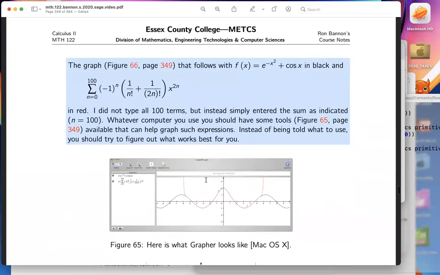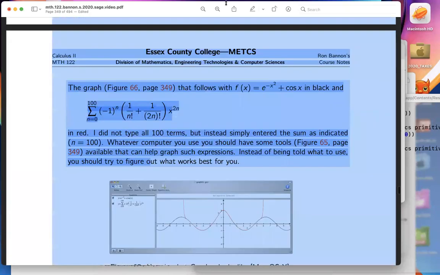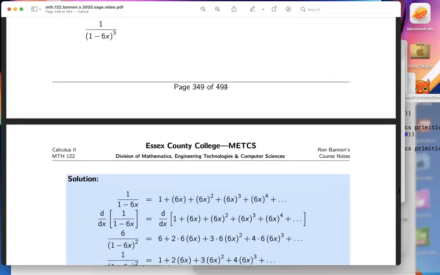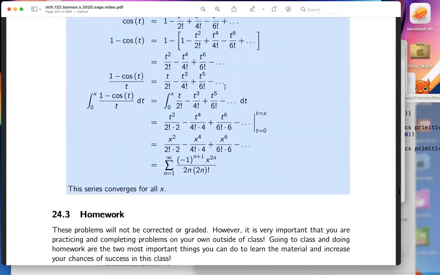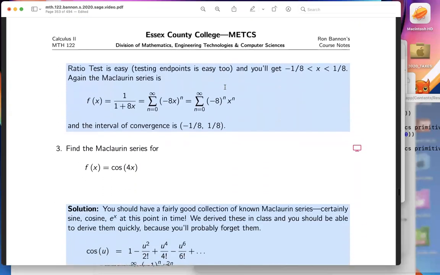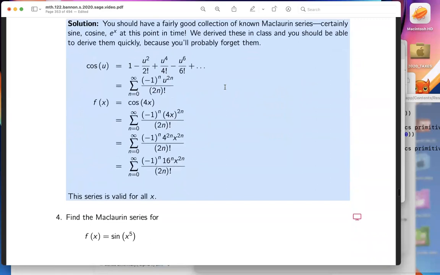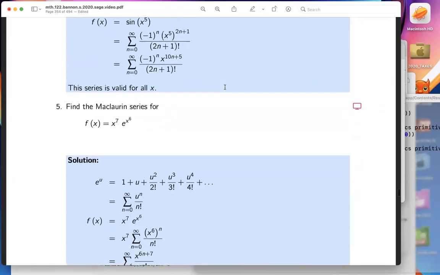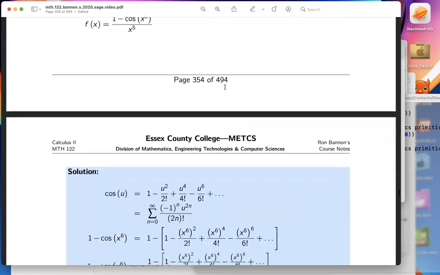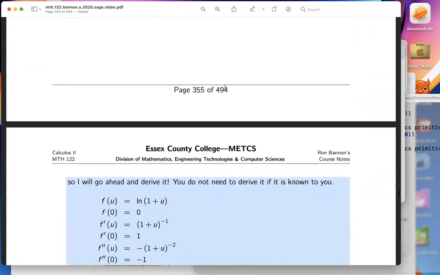Sometimes I'm using Grapher, sometimes I might be using Sage, whatever. Have some tools at your disposal. And the more time and effort you put into this, the more clear things will become to you. But again, there are homework problems to work through. Again, feel free to use software on that. But my intent is you really have to do things by hand. Without being able to do things by hand, the computer's probably not going to be much benefit to you.